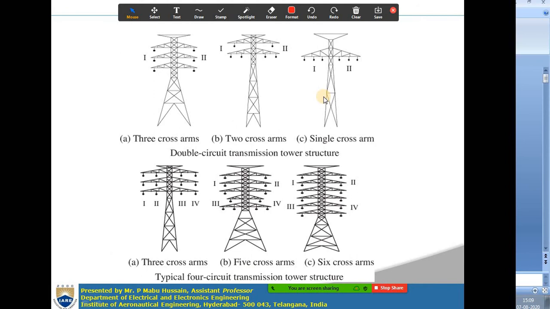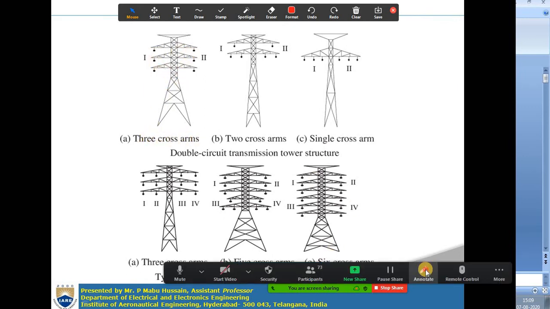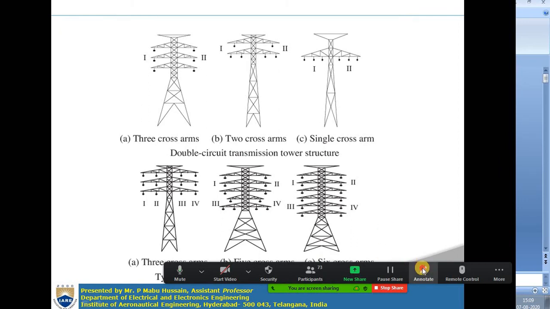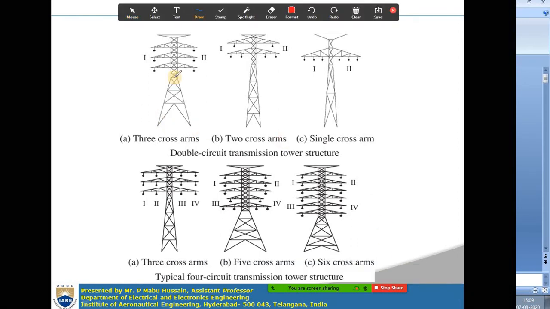Right. So right now, observe different structures of towers. If you observe, this is one case, one of the towers which is having 3 cross arms. Number of cross arms are changing here. So it is a double circuit transmission line only, but the structure of the tower is different here. One circuit will be having 3 conductors.